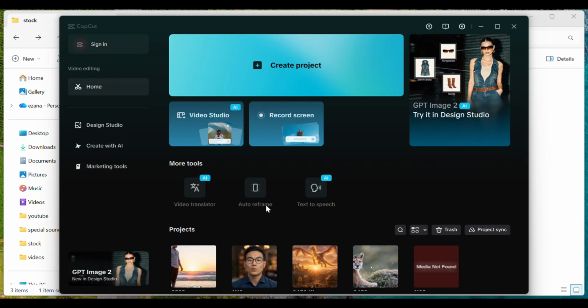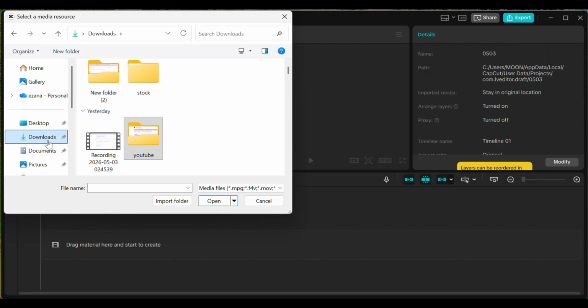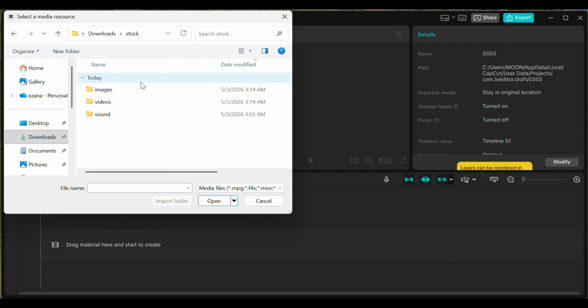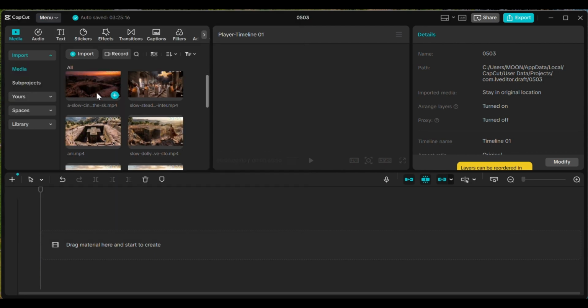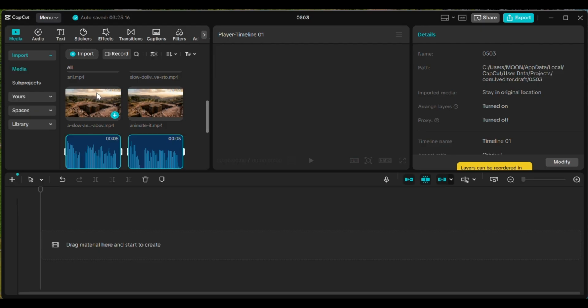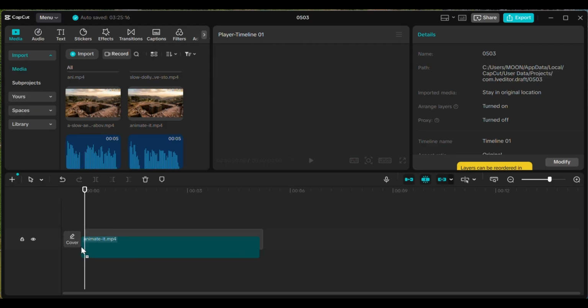Here's how it works. First, I open my visuals folder, select all the clips, and drag them into the timeline. Then I import all the audio files the same way. Now everything is in one place. I take the first scene visual, place it on the timeline, and drag the first scene audio directly below it.